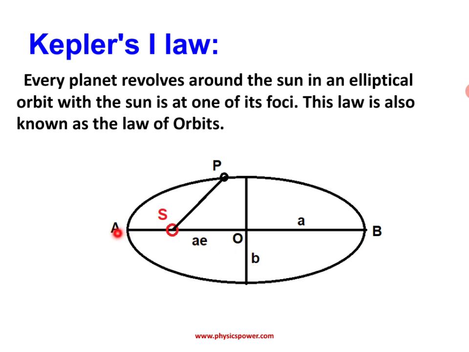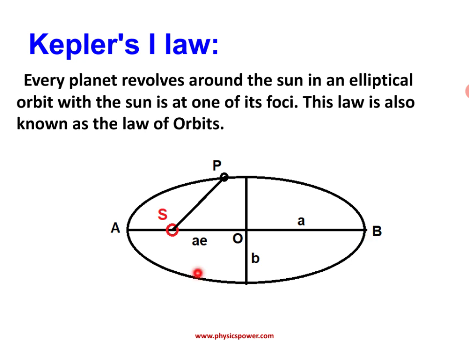Capital A and capital B indicate the shortest distance from the sun and the longest distance from the sun. The nearest point we call perihelion, and the longest distance point we call aphelion.